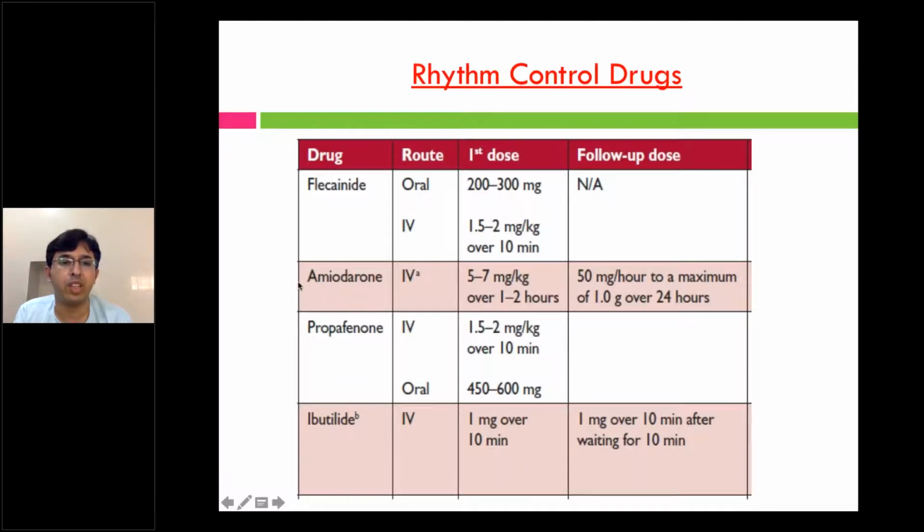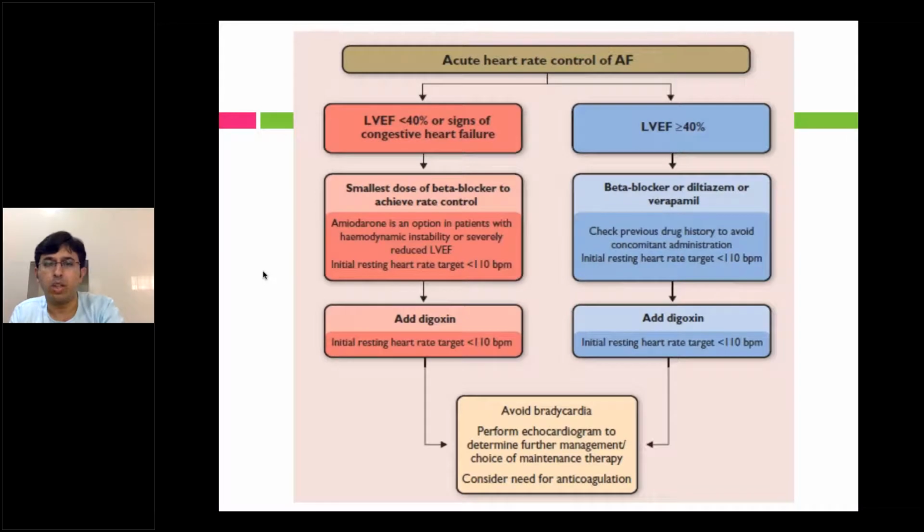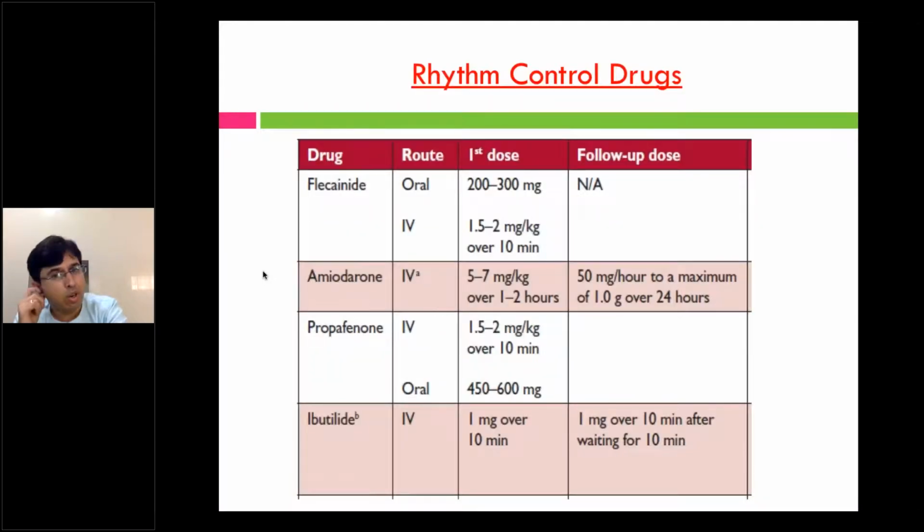Unlike amiodarone, wherein either it will be normal or a persistent AF. Very rarely it will cause VF or polymorphic VT unless the QT is prolonged. But ibutilide will definitely cause polymorphic VT. And all these drugs will cause prolonged QT interval. So if the baseline QT interval is prolonged already, then probably not worth using this. So this is rhythm control, how to go ahead.